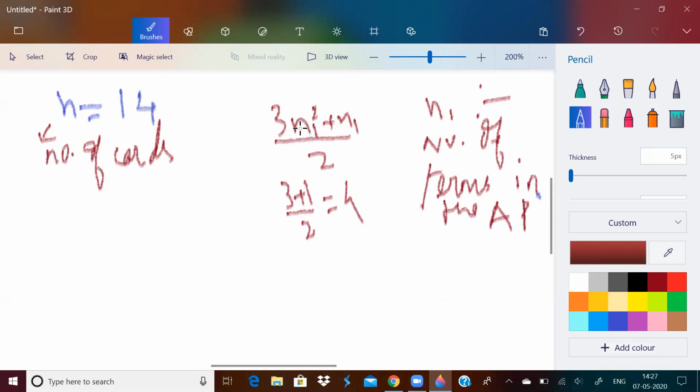If I put 2 here, 3 into 4, 12, plus 2, 14, by 2, 7. Is 7 greater than 14? No. Then I'll continue. I'll put n1 as 3. 3 into 3 square, that is 27, plus 3, 30, by 2, 15. So 15 is greater than 14. So I will break out.